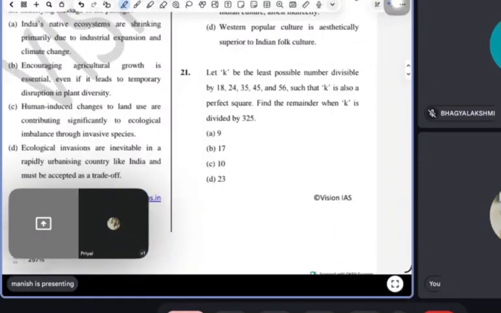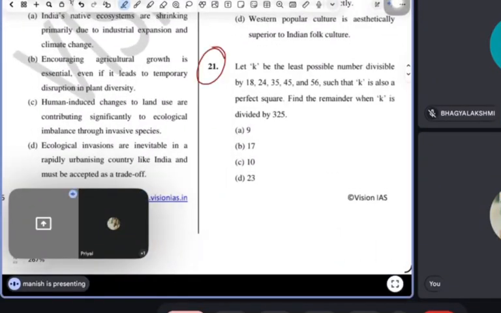So guys, this is the first question of today. As we know, we were discussing number system, LCM and HCF. So we are discussing Bijan IS. So this is the question paper.